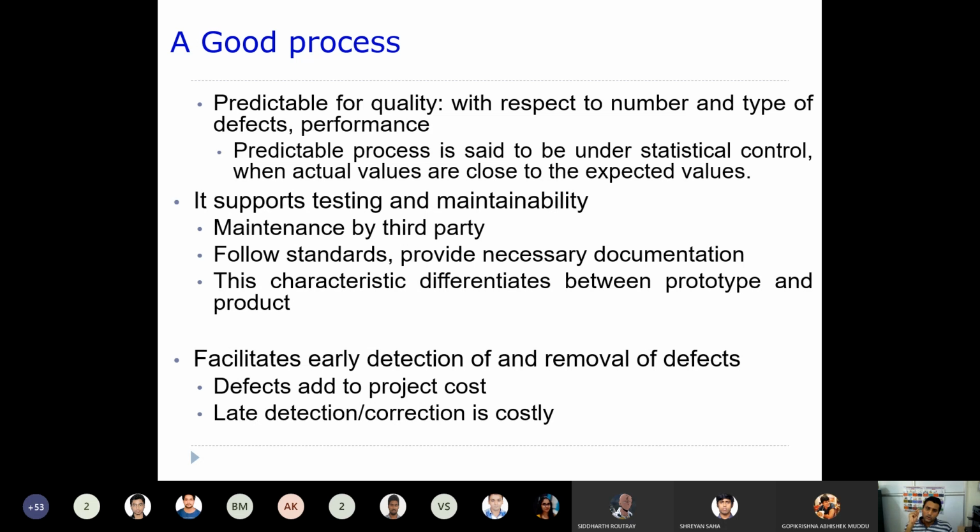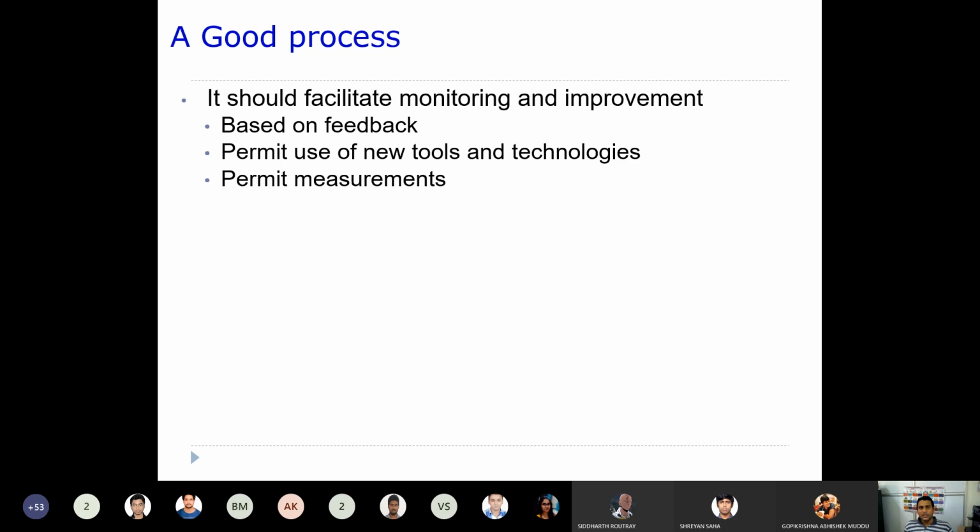So that is why, when a particular defect is introduced, if you can detect and correct it there itself, then it will reduce the cost of the project. So a good process model should facilitate monitoring and improvement.